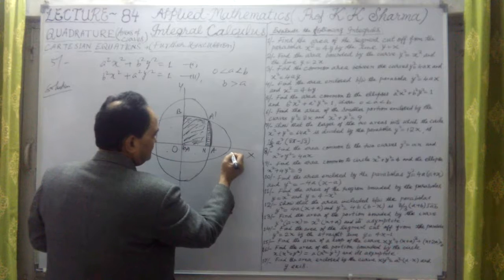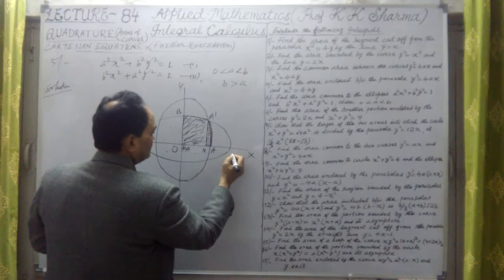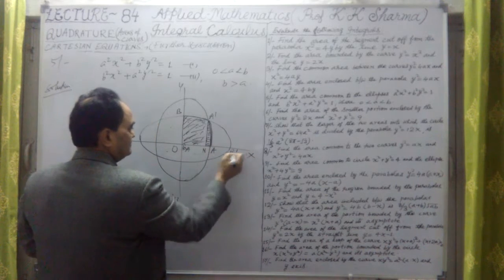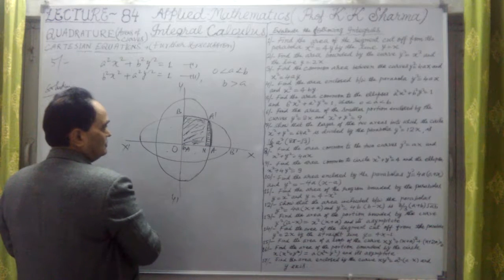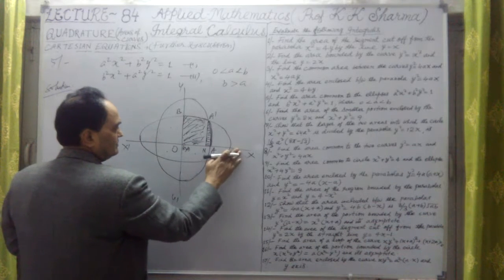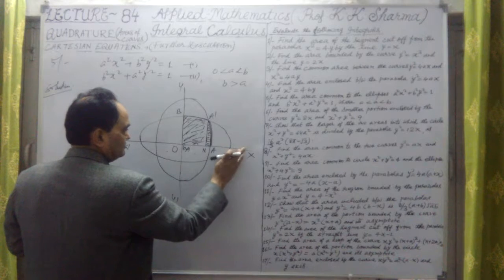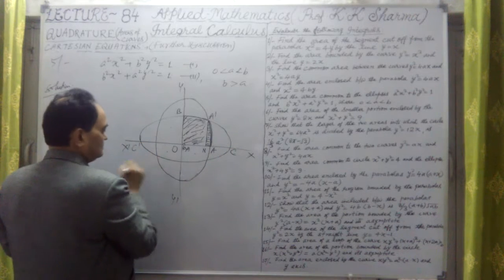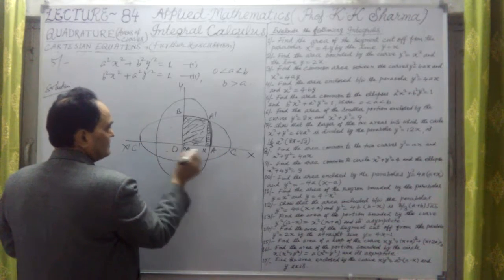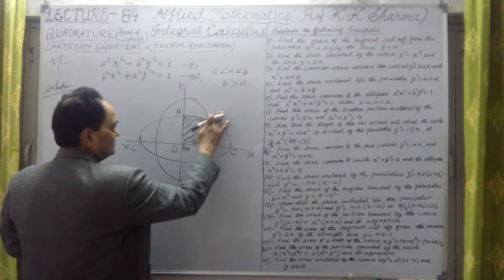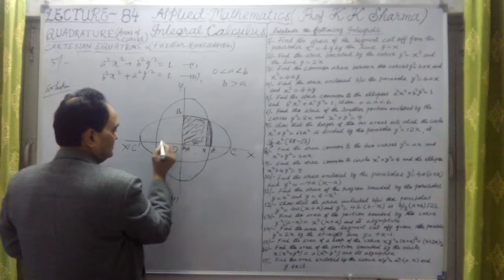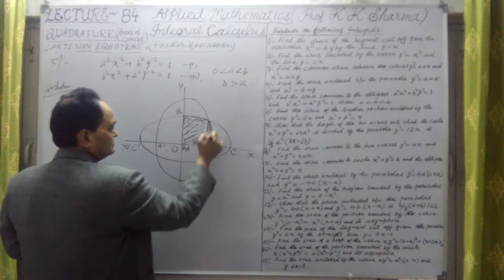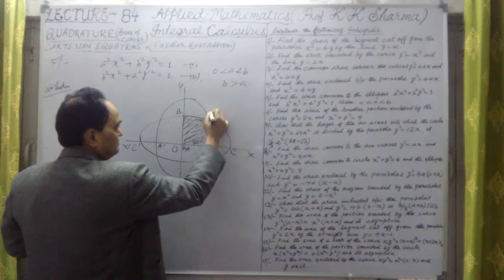If I take here, let me take this as A dash, this as B dash here. If I take this as C point, this is C dash point, no problem. This is A, and let me take A dash here, and this is P point.